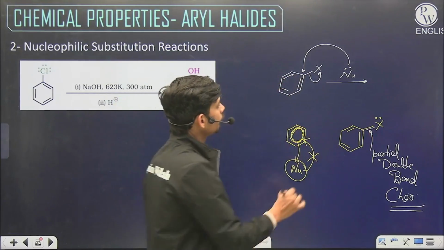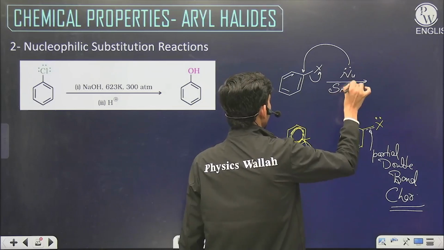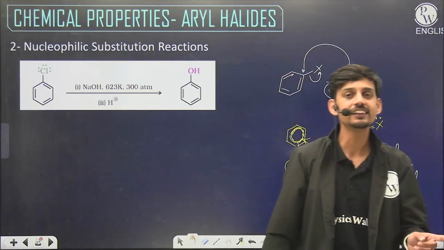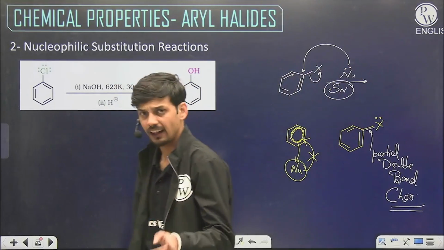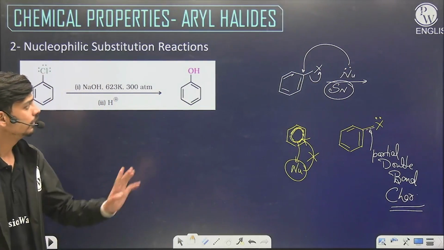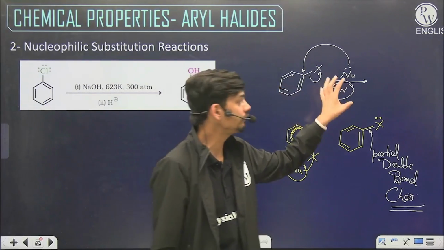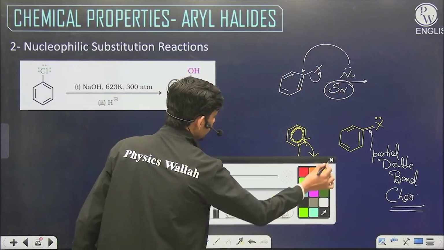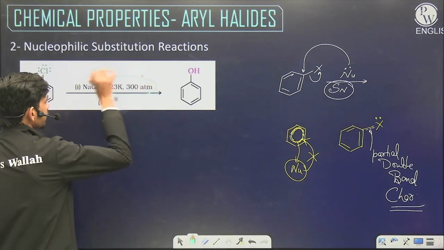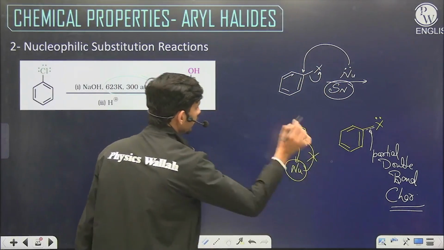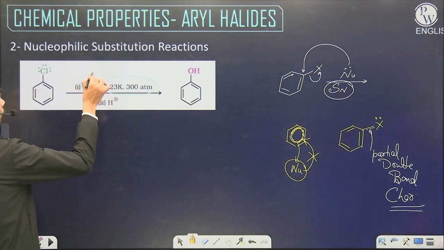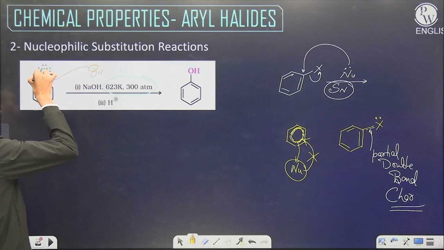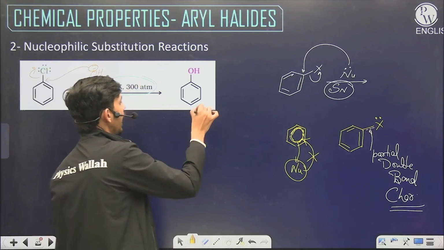That's why nucleophilic substitution is quite difficult on aryl and vinyl compounds, while it is very easy for allyl and benzyl compounds. So aryl halides usually show nucleophilic substitution only at higher temperature. That's why this reaction we have taken at higher temperature and pressure. If we do some drastic condition, then only this OH minus can somehow replace the Cl minus over the benzene ring and form phenol.